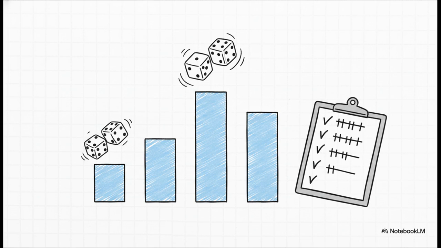By physically throwing those dice 100 times and meticulously recording every single outcome in a data table, they calculated the experimental probability. And the data was totally clear. The number 7 was rolled way more frequently than a 2 or a 12. But why? Because there are simply more combinations of 2 dice that add up to 7. You've got a 3 and 4, a 5 and 2, a 6 and 1. But there is only one single way to roll a 2. Snake eyes, a 1 and a 1.